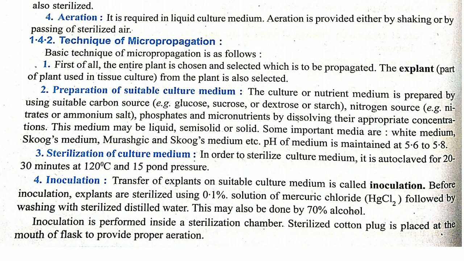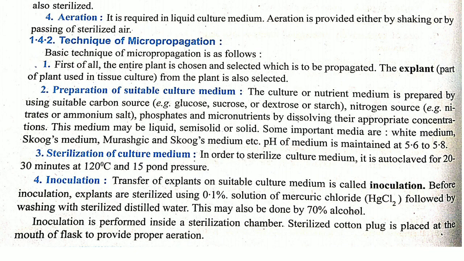Then the technique of micropropagation. Here so many steps are there. The first step, you have to select a proper explant. Without the selection of explant, you can't go for the further step. Next is the preparation of a suitable culture medium. As you know, as per the type of explant we take, we will take the culture medium.